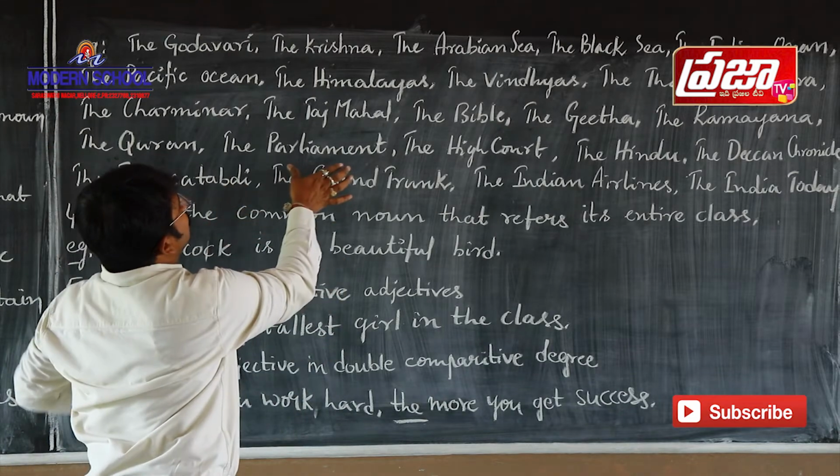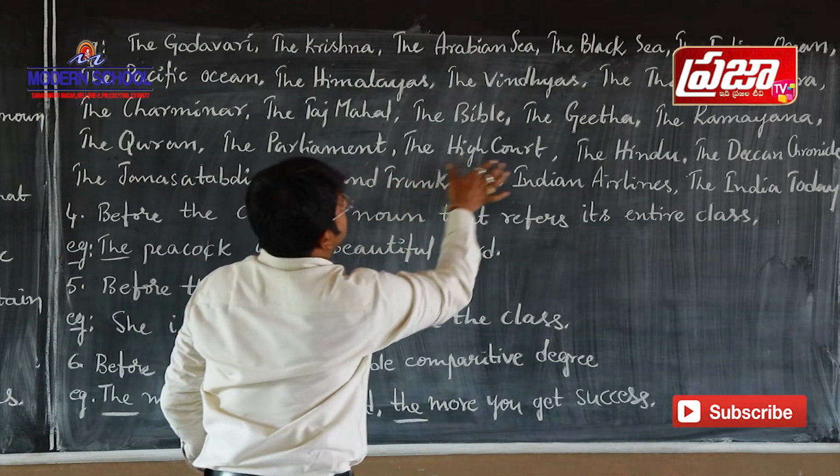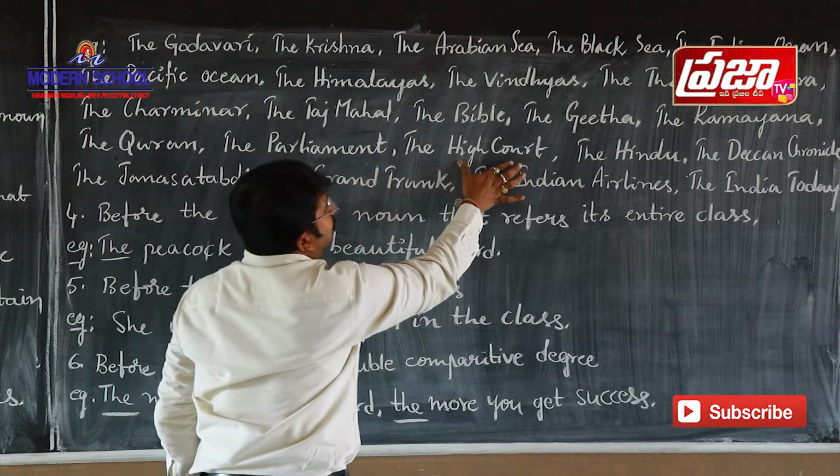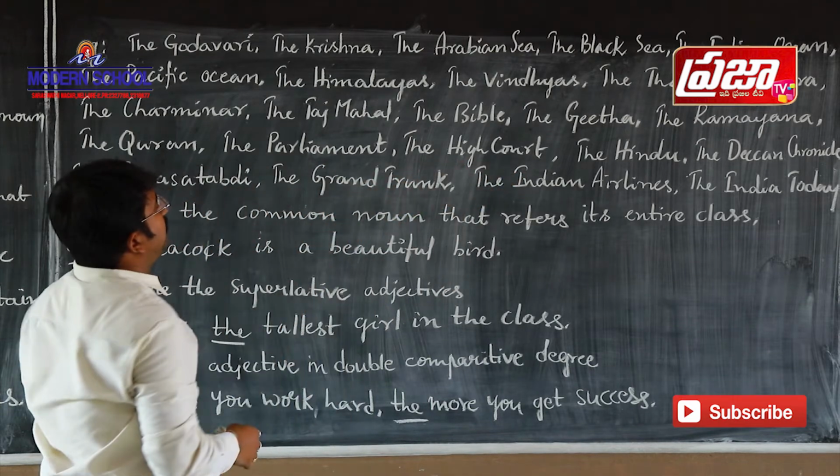And the next one is public buildings. If you take the Parliament, it is a public building, and even if you take the High Court, it is also a public building.